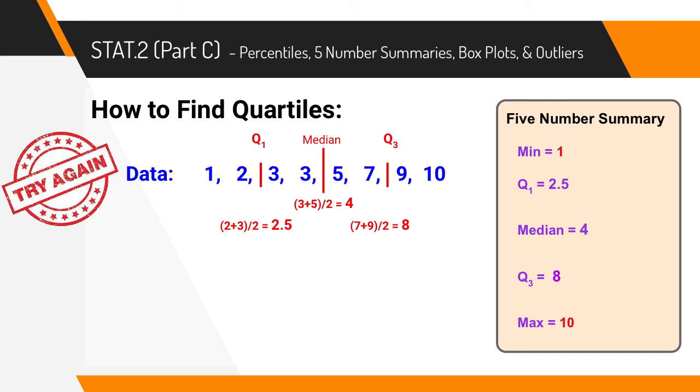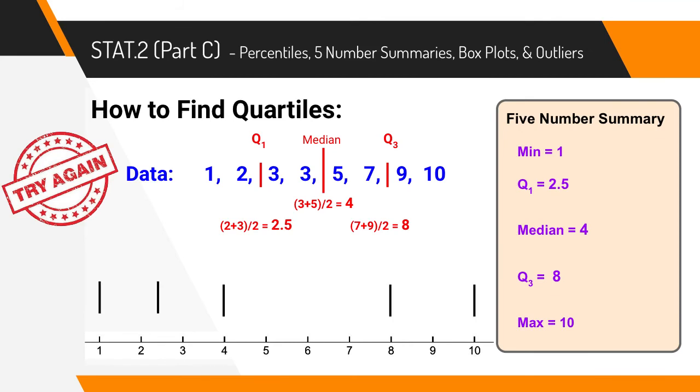The next step to figure out our 5-number summary would just be to identify the minimum and the maximum. So the minimum is 1, and the maximum is 10. And now we're going to create our box and whisker plot. I'm going to start with a number line, and then on my number line, I'm going to draw in lines representing all 5 pieces of my 5-number summary. So here I drew in all 5 lines for my 5-number summary.